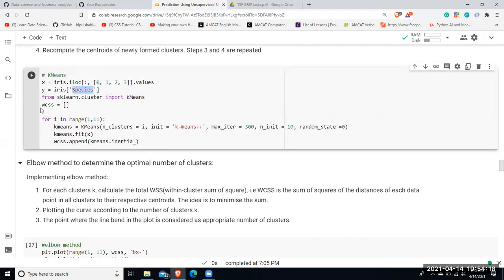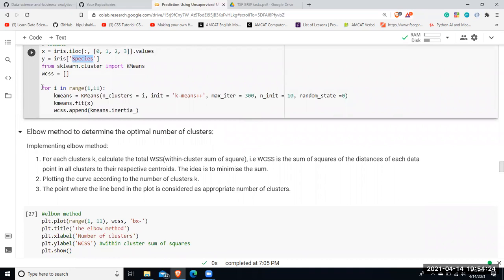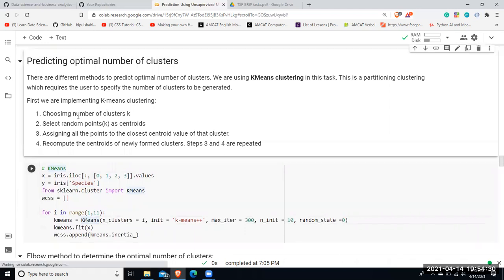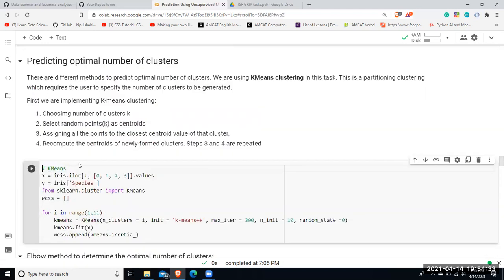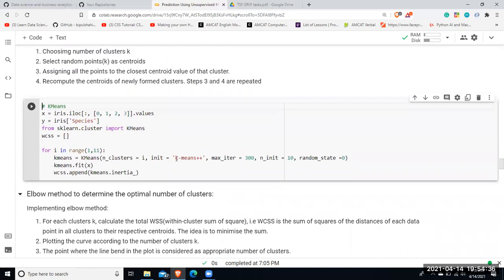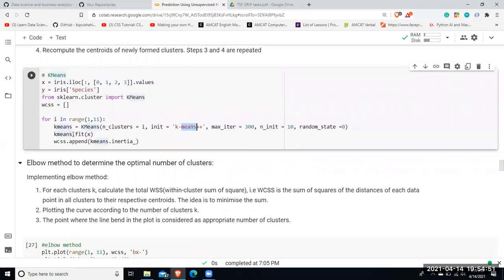So after that, I'll be defining WCSS as an empty list. Then I performed k-means clustering over here. For k-means clustering, I will first choose the total number of clusters, and the method I've used is k-means, and the maximum iterations that I want to occur is 300, and the random state is 0. That means I don't want the data set to get shuffled. Along with this, I've also fitted the model to the X training data set, and I've been continuously appending the result into the WCSS list.